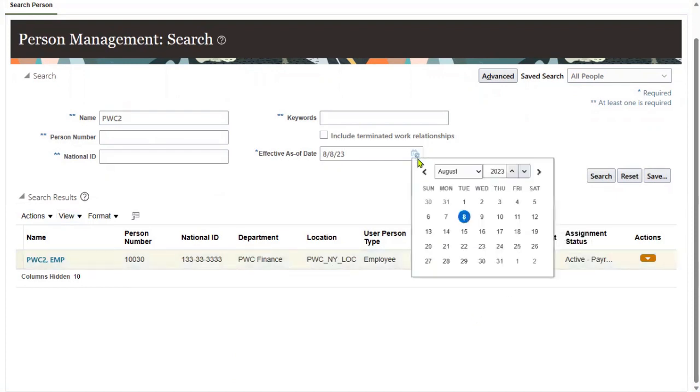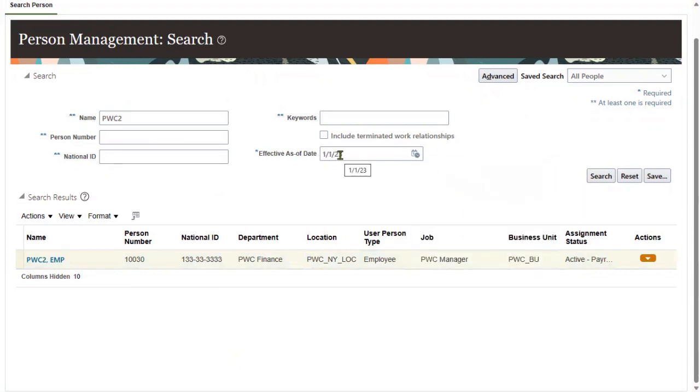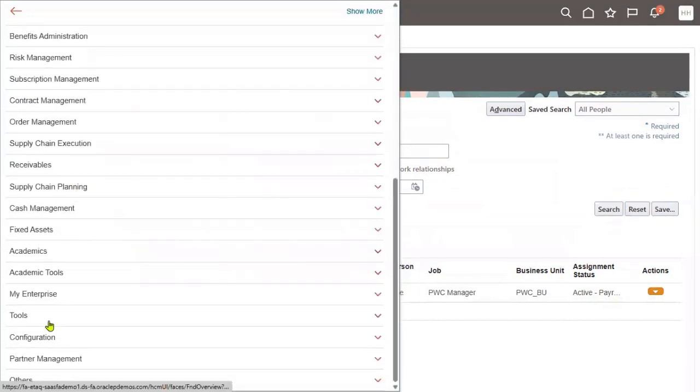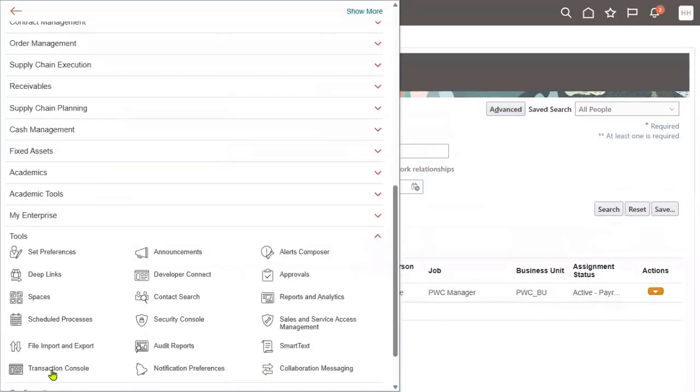But if you change the date, January 1st, 2024 onwards, he'll be working for US1B. Let's see the transaction is completed or not. Go to Tools menu, Transaction Console, we can find here.